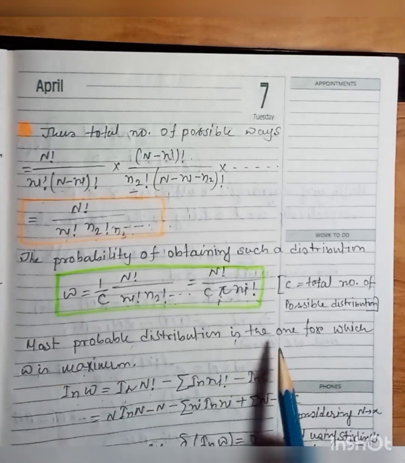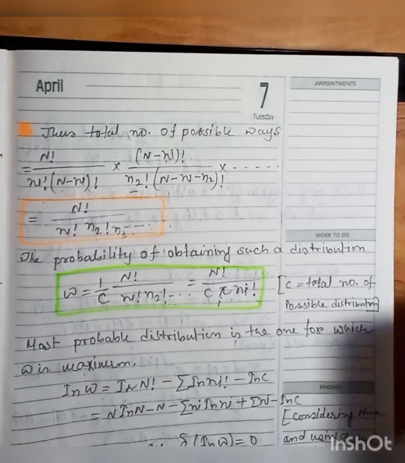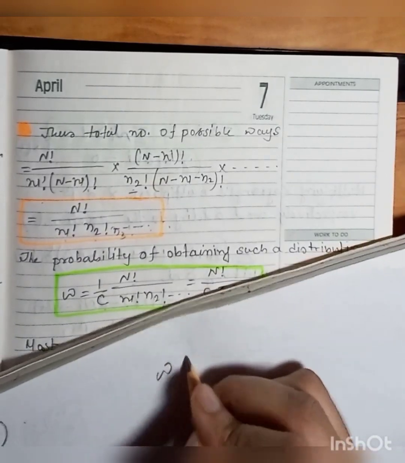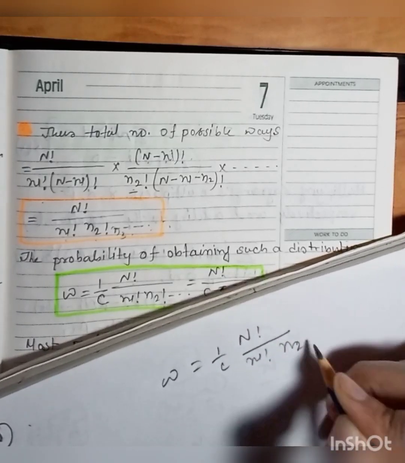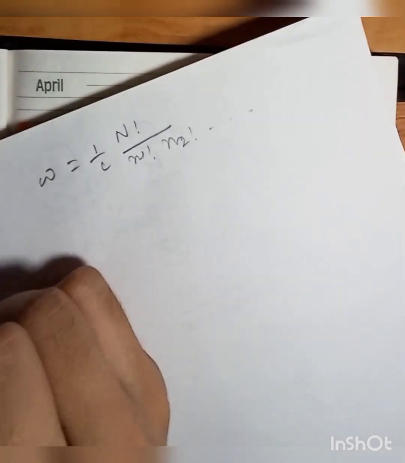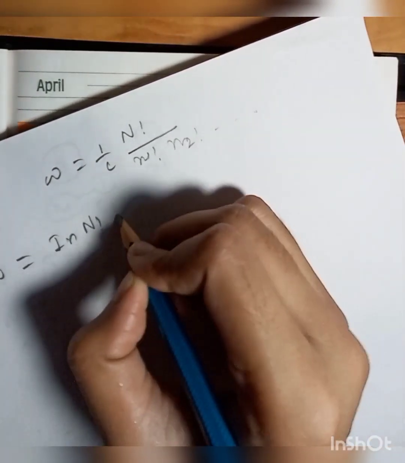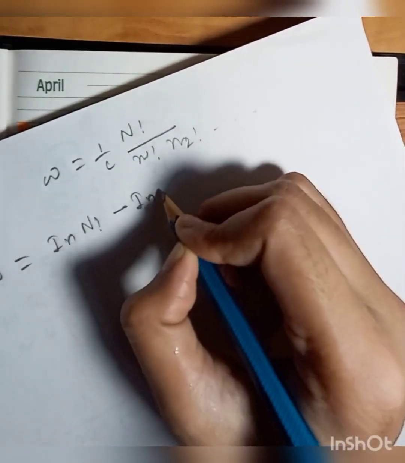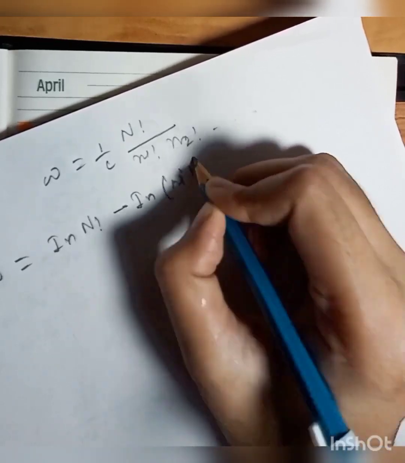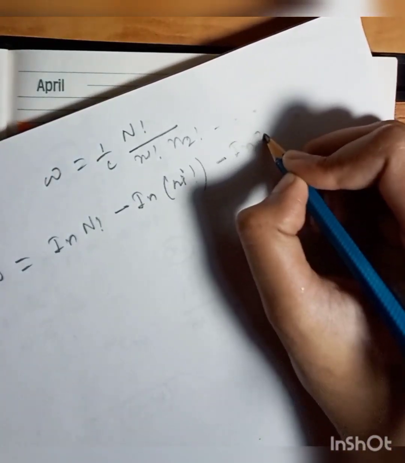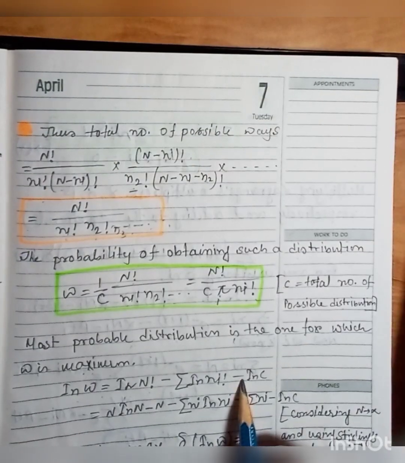The most probable distribution is the one for which omega is maximum. Here omega equals 1 by C into N factorial by n1 factorial, n2 factorial and so on. So ln omega equals ln N factorial minus the sum of ln ni factorial minus ln C.